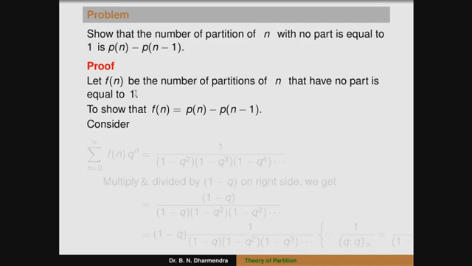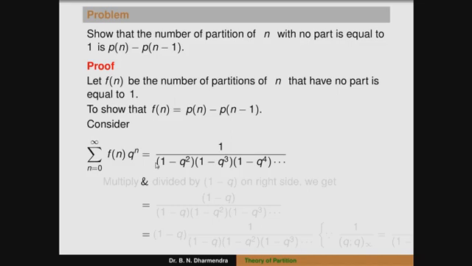The partition generating function for partitions of n with no part equal to 1 does not contain the factor 1 minus q. Therefore the summation from n equals 0 to infinity of f of n q to the power of n is equal to 1 divided by (1 minus q squared)(1 minus q cubed)(1 minus q to the power of 4), the term not containing 1 minus q.